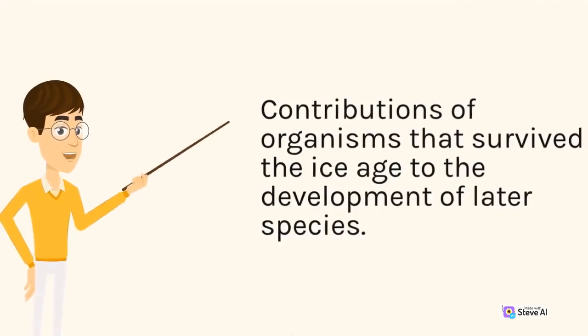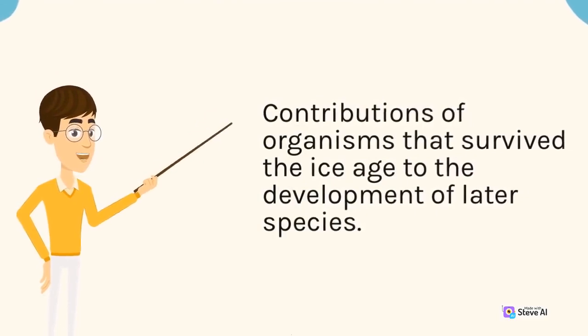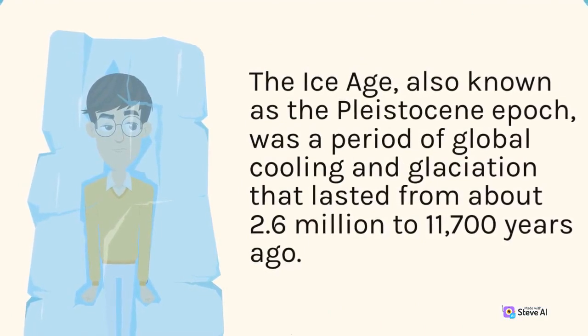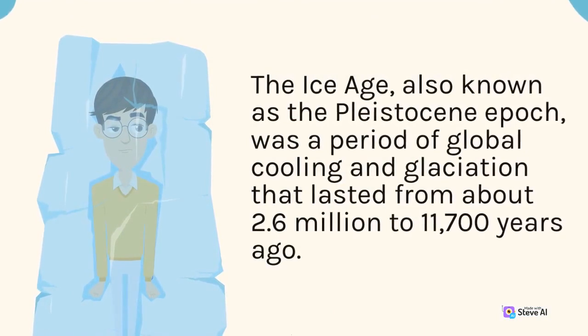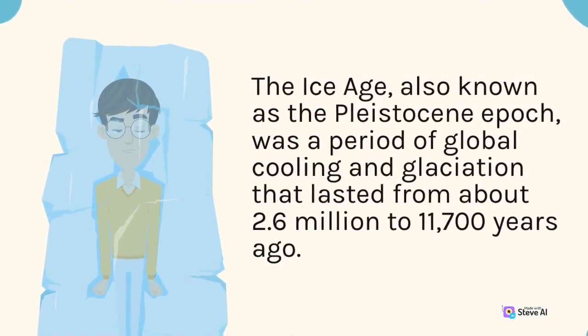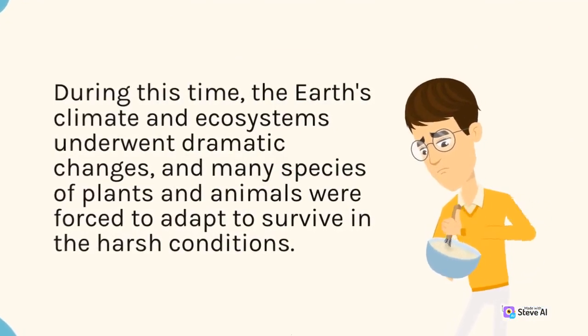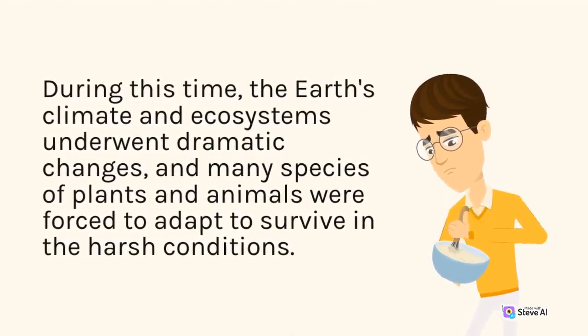Contributions of organisms that survived the Ice Age to the development of later species. The Ice Age, also known as the Pleistocene epoch, was a period of global cooling and glaciation that lasted from about 2.6 million to 11,700 years ago. During this time, the Earth's climate and ecosystems underwent dramatic changes, and many species of plants and animals were forced to adapt to survive in the harsh conditions.